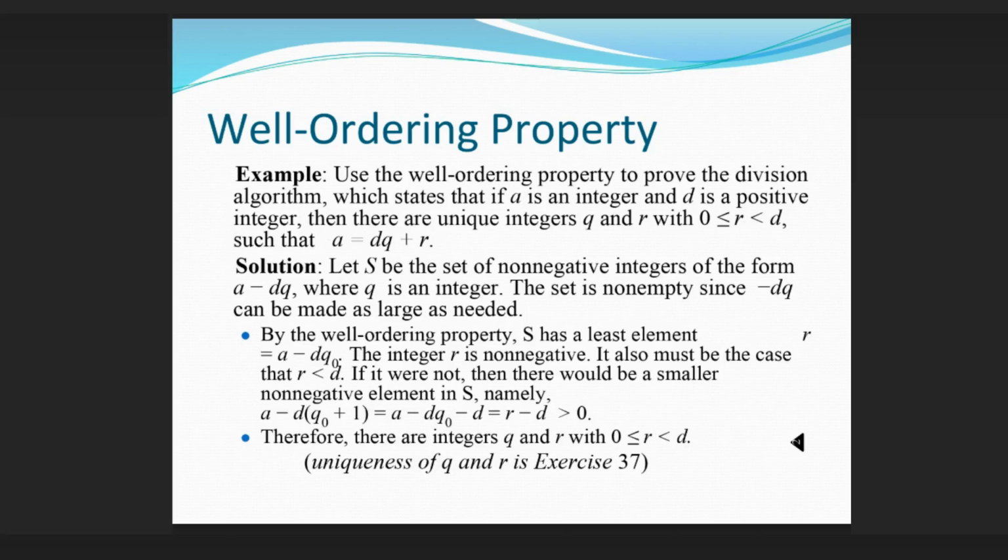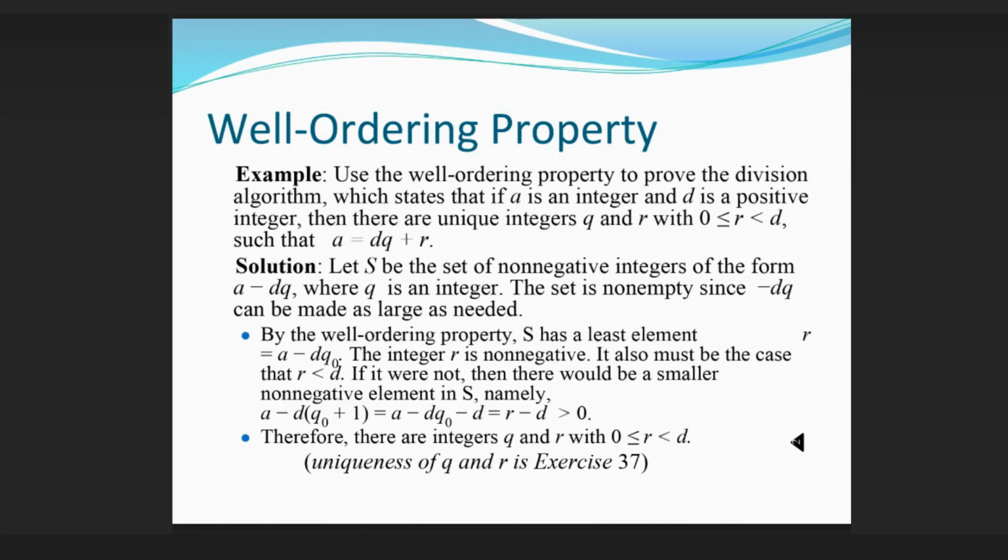Well-ordering property example. Use the well-ordering property to prove the division algorithm, which states that if a is an integer and d is a positive integer, then there are unique integers q and r with 0 ≤ r < d, such that a = dq + r. Solution. Let S be the set of non-negative integers of the form a - dq, where q is an integer. The set is non-empty since -dq can be made as large as needed. By the well-ordering property, S has a least element r = a - dq0 ≥ 0.